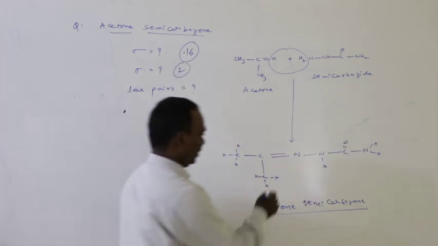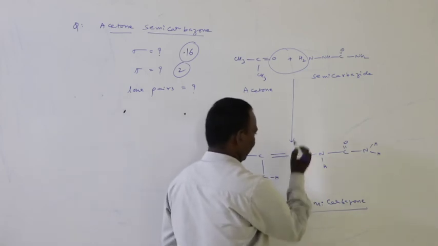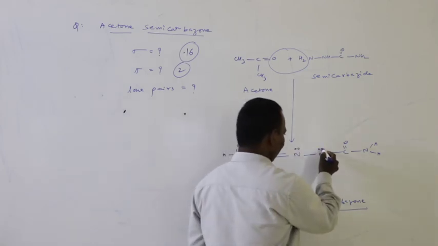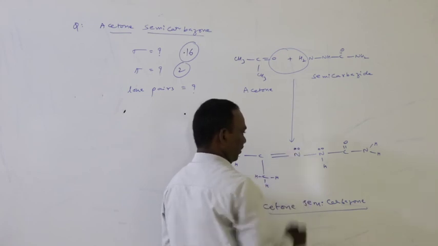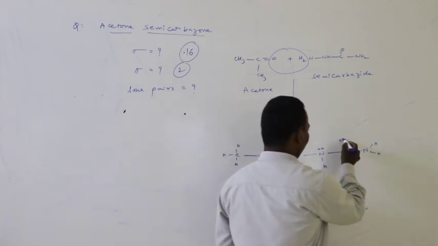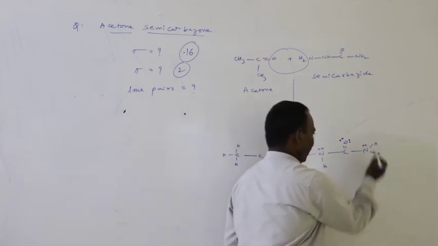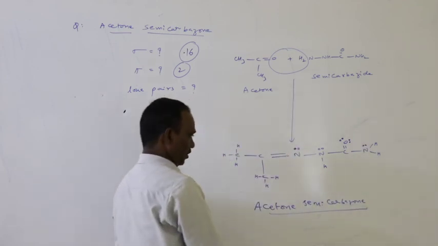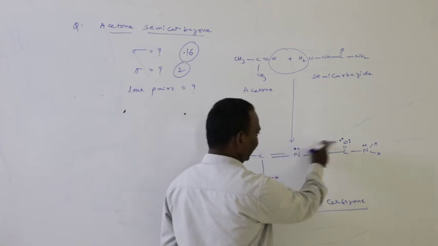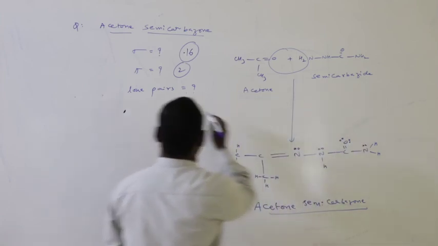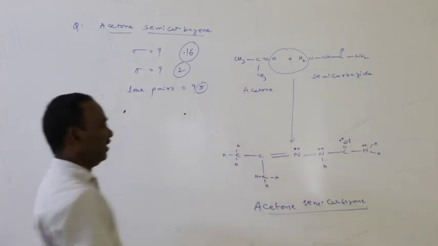Number of lone pairs. Nitrogen possesses 1 pair of electrons. This nitrogen is also having 1 pair of electrons. Oxygen possesses 2 pairs of electrons, and nitrogen 1 pair. Total 1, 2, 3, 4, 5: 5 lone pairs of electrons.